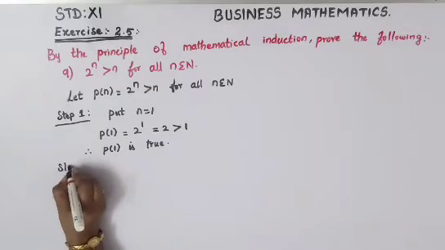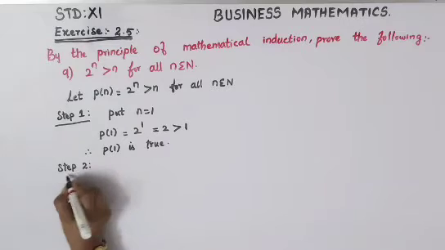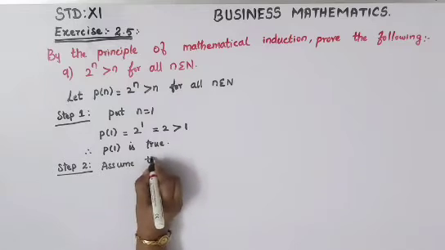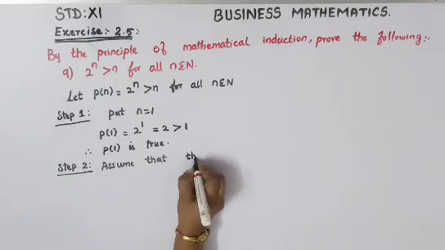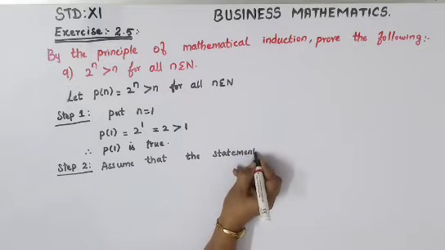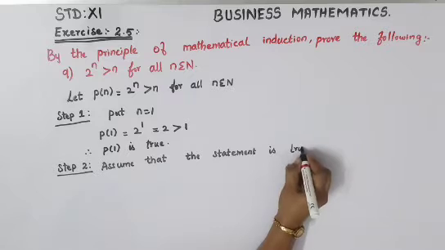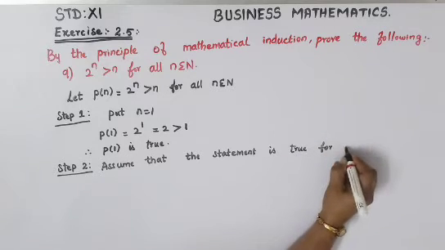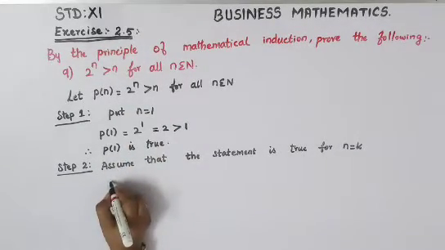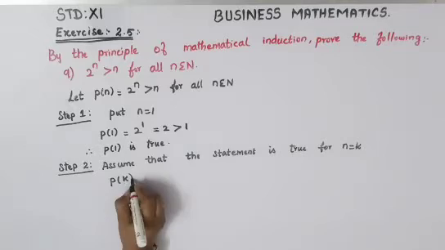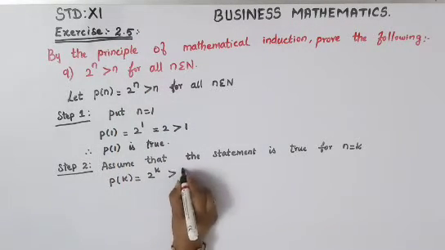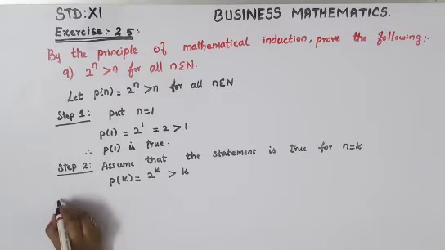Your step 2 is, assume that the statement is true for n is equal to k. So wherever n is there in your let statement, just put k. So P of k is equal to 2 power n is there, so 2 power k, which is greater than k.